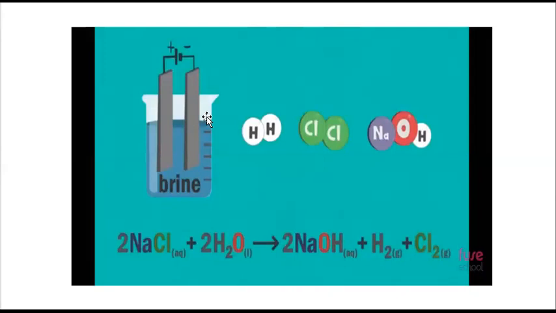We cannot get sodium from the electrolysis of an aqueous solution of sodium chloride, because we have just seen that at the cathode we get hydrogen gas, and at the anode we get chlorine. So we have to take molten sodium chloride, the liquid form of sodium chloride, not the aqueous solution. So this was all about this.